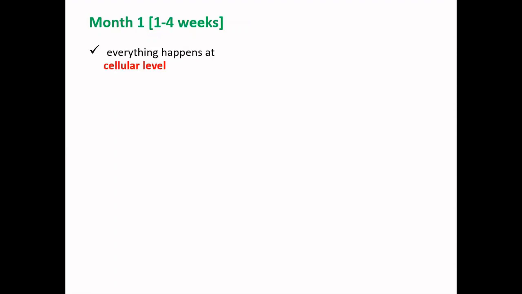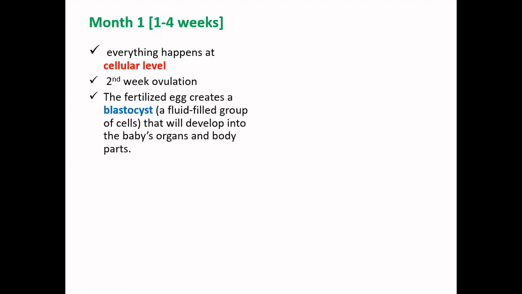At this phase, everything happens at the cellular level, at minute levels in terms of cell development. You have the second week of ovulation. As I told you, the first week is considered your last menstrual period, and probably after 2 weeks will be your ovulation phase. At that ovulation phase, you might have had sexual intercourse, and that has resulted in the fertilization